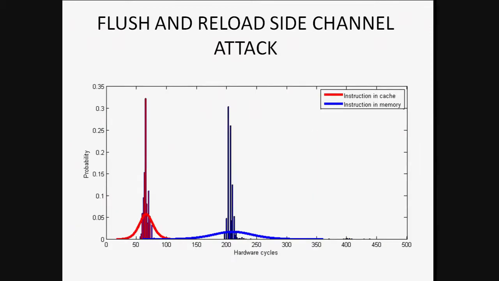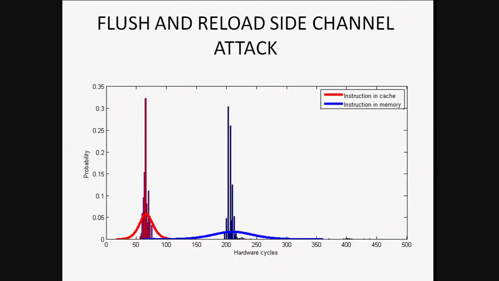And actually, you can see it pretty clearly in the next graph. This experiment was done on an Intel Xeon 2670. The horizontal axis is hardware cycles, and the vertical axis is the probability of getting those access times. The red line refers to access times of a memory line present in the shared level of cache, and the blue line refers to access times of a memory line that is in the main memory.